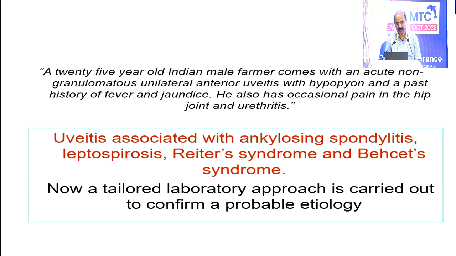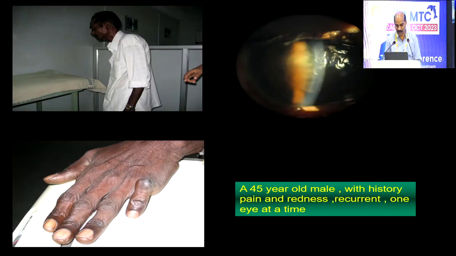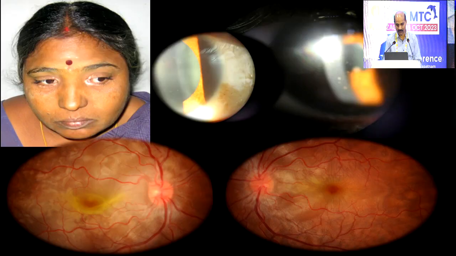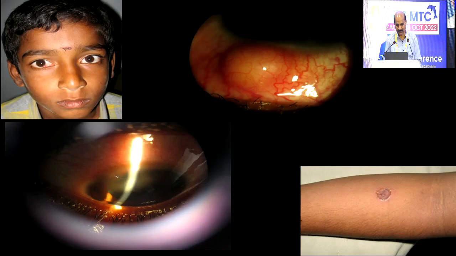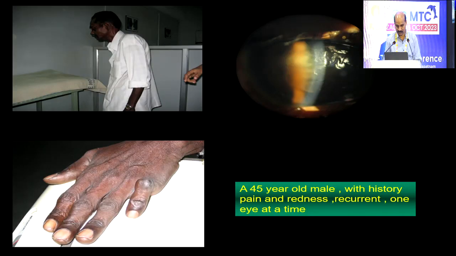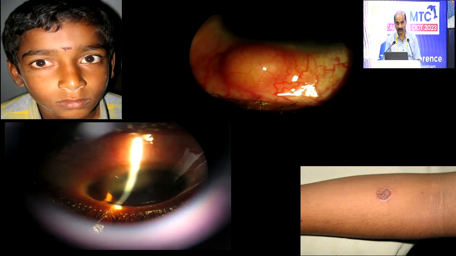Patient has back pain. Leptospirosis, patient is a farmer. Reiter syndrome, he has urethritis. And Behçet's, he has oral ulceration. So all these conditions cause non-granulomatous anterior uveitis. So we need to know what all conditions cause non-granulomatous, what all cause granulomatous. So I will go through this. I think we don't have time with all these things.